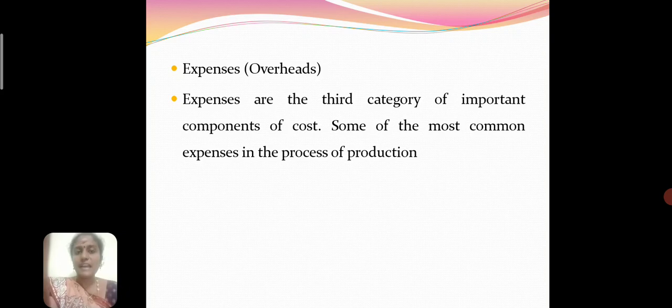Indirect expenses are not directly, wholly and conveniently allocated to cost units and cost centers. For example, accounting and audit fees, business permit, rent, utilities, telephone expenses. These are the indirect expenses. These are the main components of the cost accounting system.